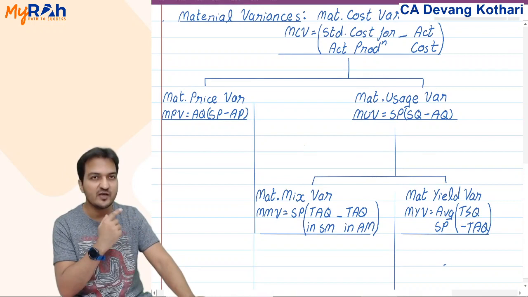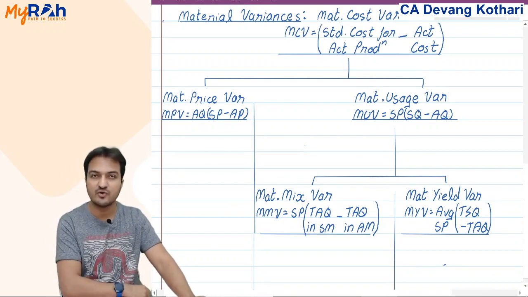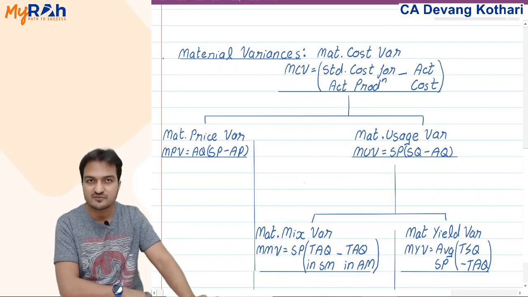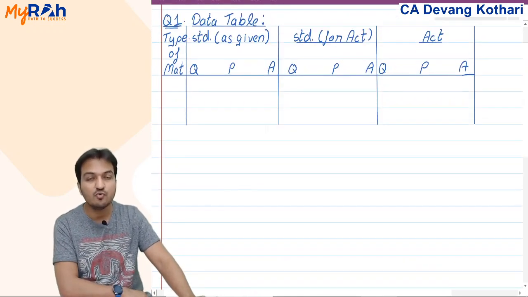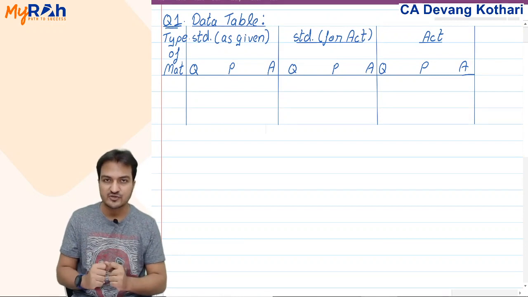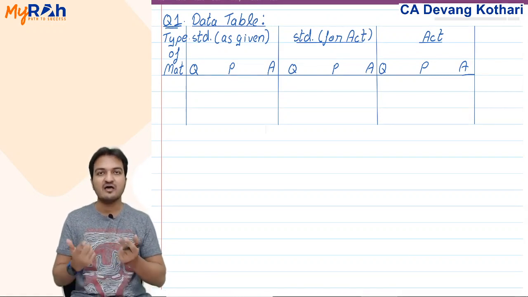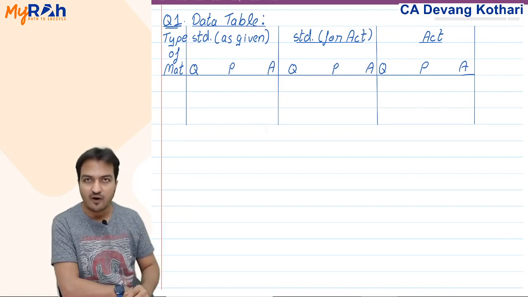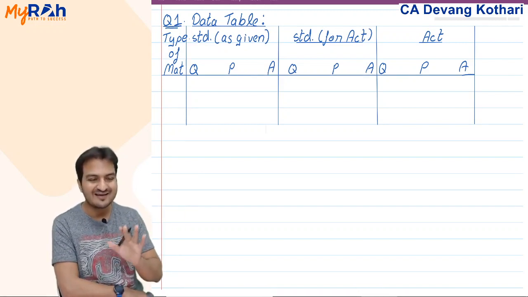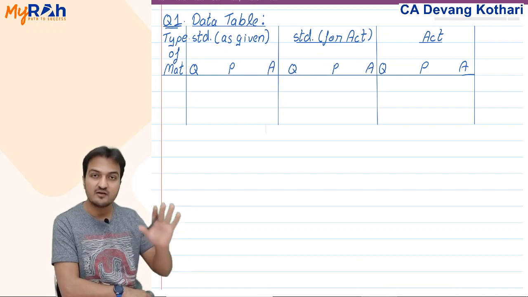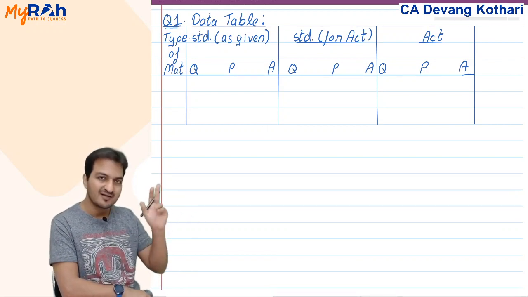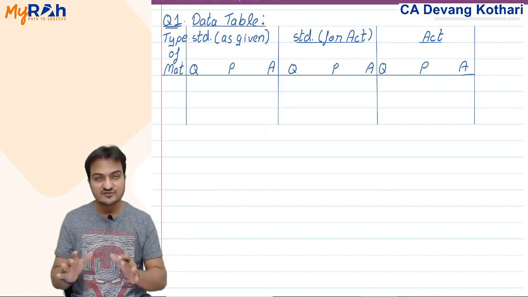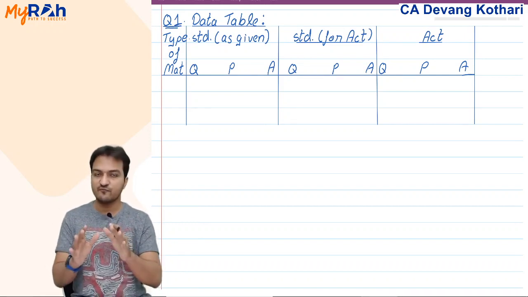Variance formulas are the same as what I gave you in the formula chart earlier, but before we apply these variance formulas, we need to identify correct data from the question. Data from the question I will put in a format like this. So first, let us understand this format here. You will not write yet. At the end of all my discussion, finally, I'll give you time to write. That is when you copy. Until then, first you just understand. Only for the first question I will stop you from writing.